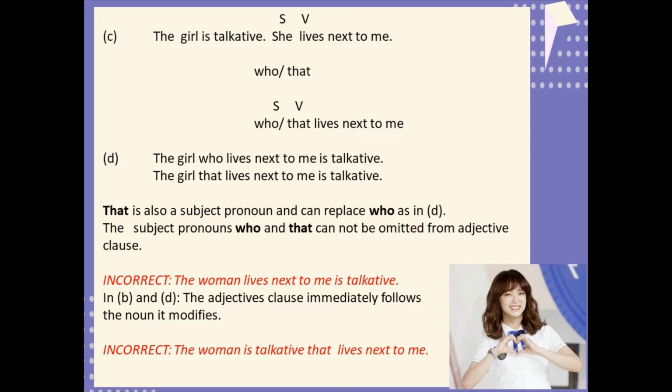In examples B and D, we can also see that the adjective clause immediately follows the noun it modifies. So it will be incorrect if you write down the woman is talkative that lives next to me. No, we cannot put that lives next to me at the end of the sentence. It should be directly right after the noun, the woman. So it will be the woman that lives next to me is talkative, or the woman who lives next to me is talkative.